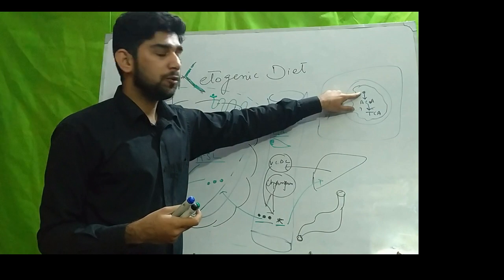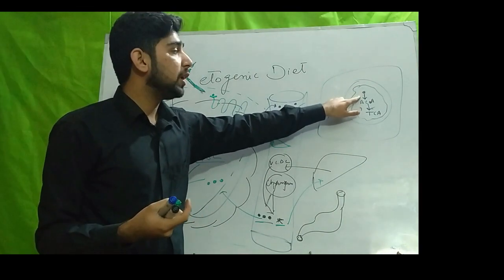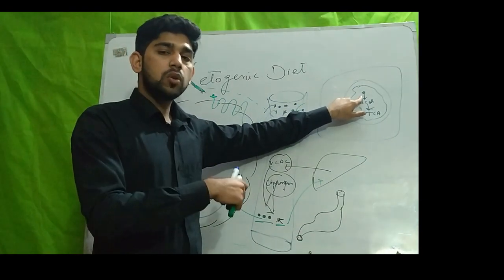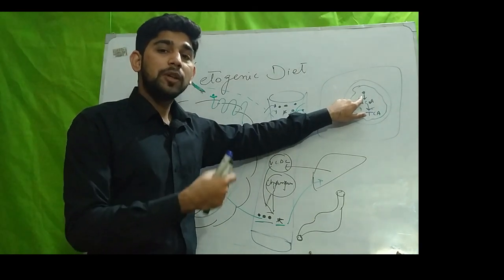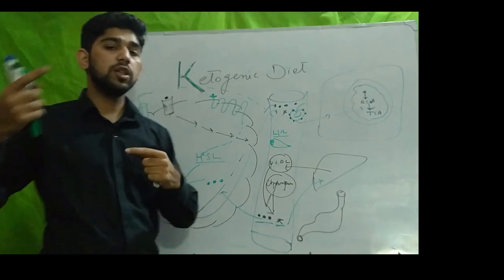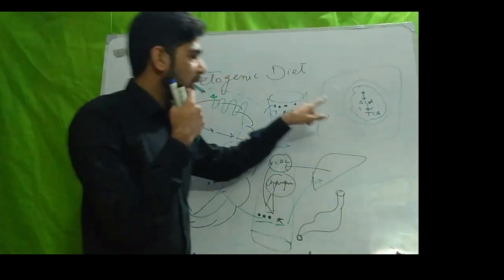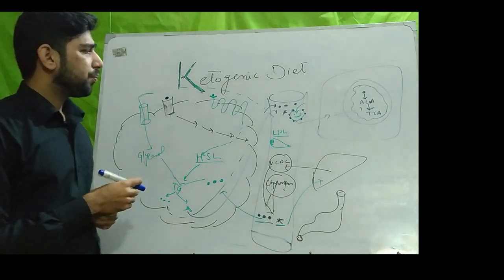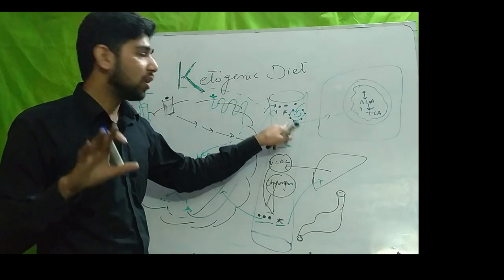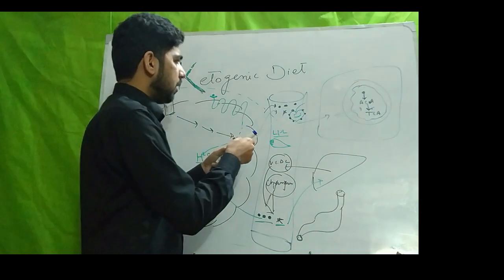Actually, first the fatty acid is converted into acetyl CoA through beta oxidation. Fatty acid breakdown occurs in the mitochondria through beta oxidation, and it is converted to acetyl CoA, and acetyl CoA then enters into the TCA cycle, and from the TCA cycle ATP energy is generated and the body uses that energy. But not all body tissues can use these free fatty acids. Number one is the red blood cell.